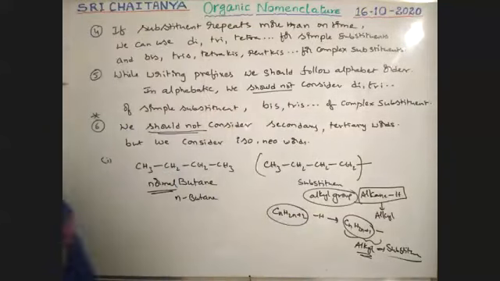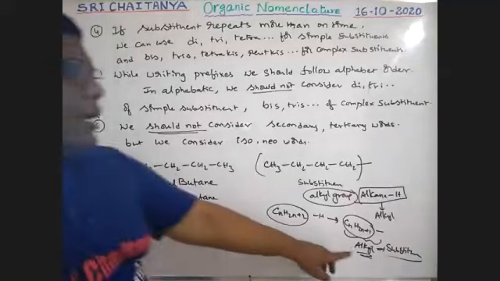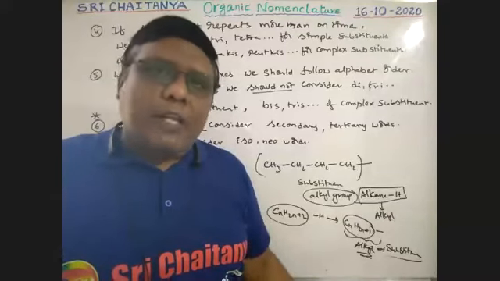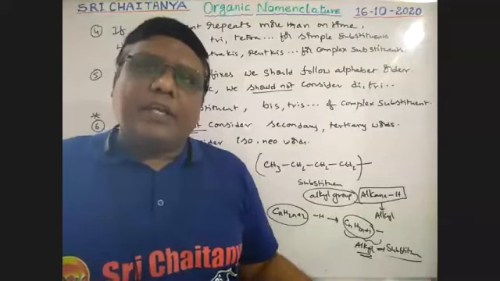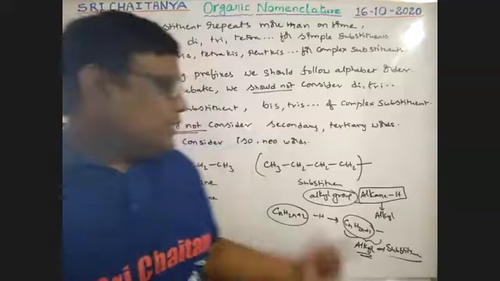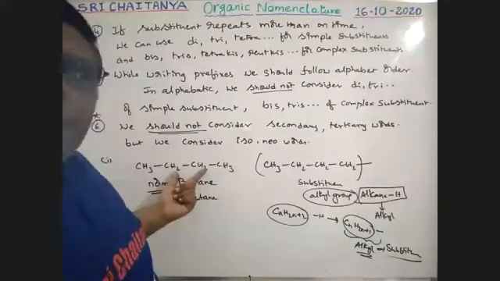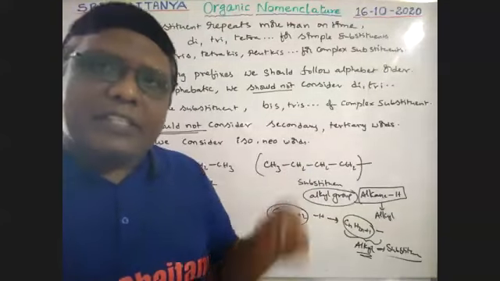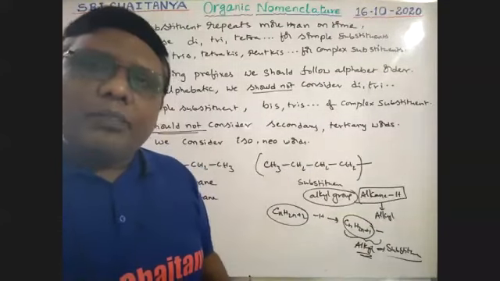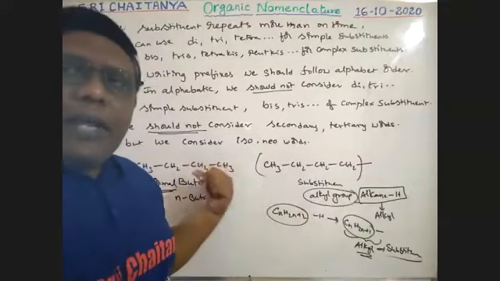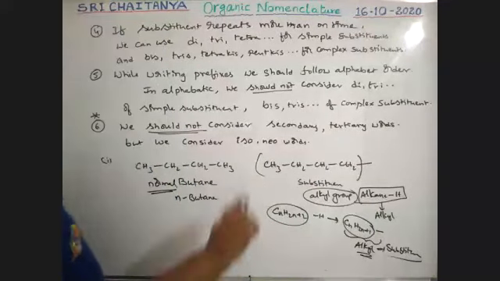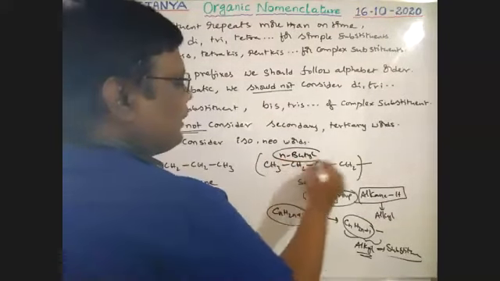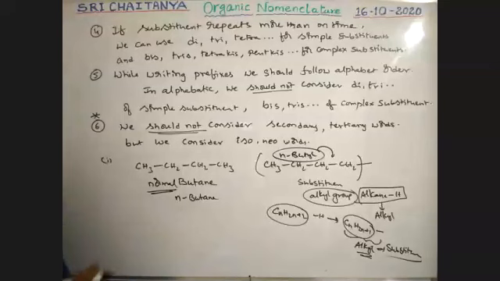It acts as a substituent, so alkyl groups are substituents. Their general formula is CnH2n+1, not plus 2. One of the hydrogens is removed from this alkane. See here, this is butane. It is butyl. Alkane, alkyl: ANE is replaced with YL. Alkane, alkyl. It is butane. It is butyl. All carbons in the longest chain, therefore, it is n-butyl. It is called n-butyl, boys.